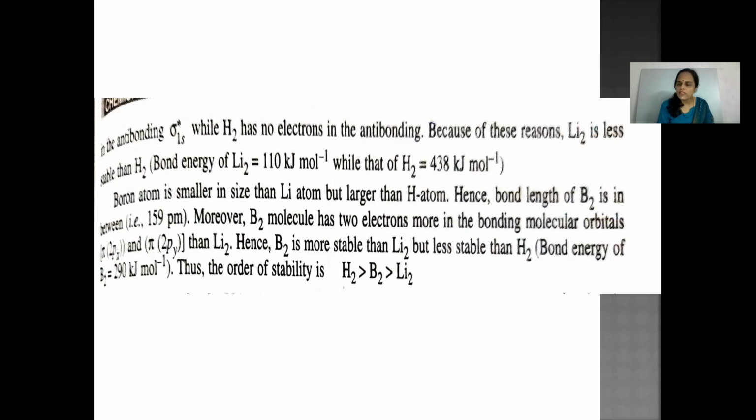Boron atom is smaller in size than lithium atom but larger than hydrogen atom. Hence, the bond length of boron is 159 picometer. Moreover, boron molecule has 2 electrons more in the bonding molecular orbitals than lithium. Hence, boron is more stable than lithium molecule but less stable than hydrogen. Thus, the order of stability is hydrogen is greater than boron, which is more stable than lithium. So, hydrogen is most stable in comparison to boron and lithium.